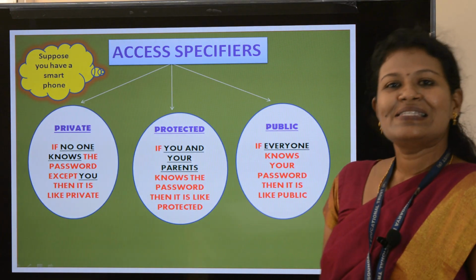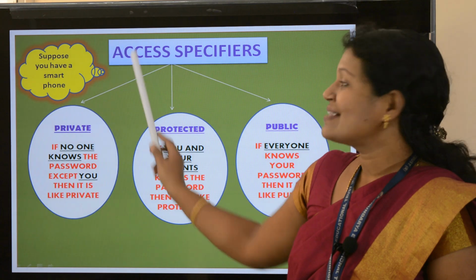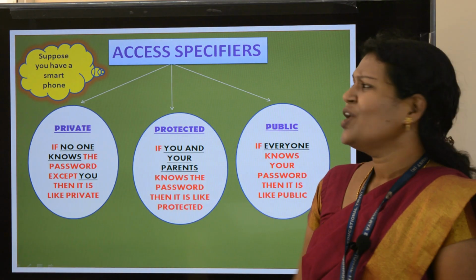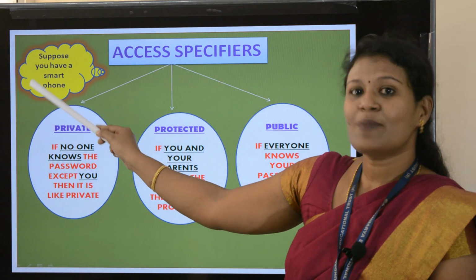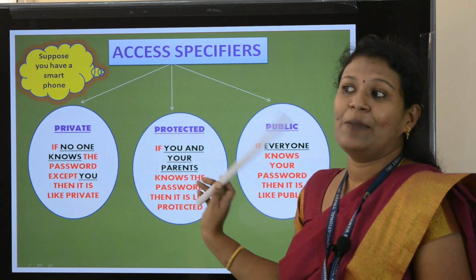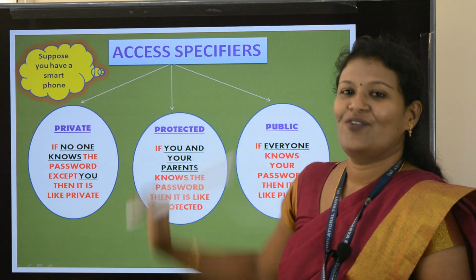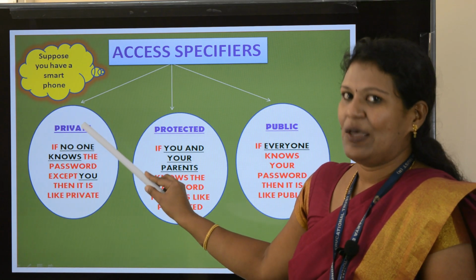Now we will see these access specifiers by an example. Suppose you are having a smartphone. Now we will see how private, public and protected will work with the help of your smartphone. First we will see private.